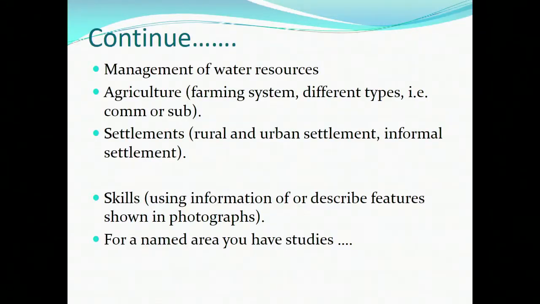So let's continue. Let us look at the management of water resources. Most of the time in water resources, we look at the water cycle. How does Namibia gain its water, for example?